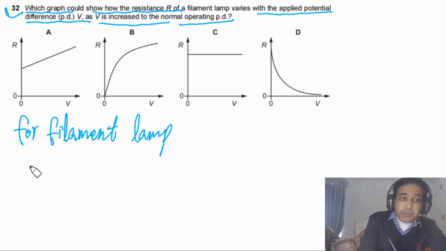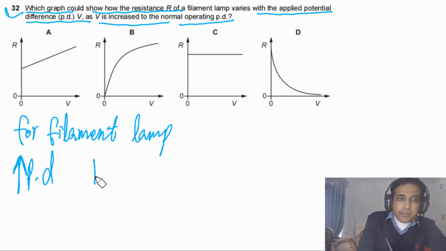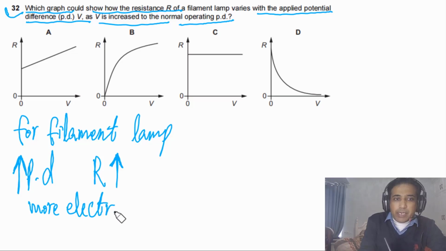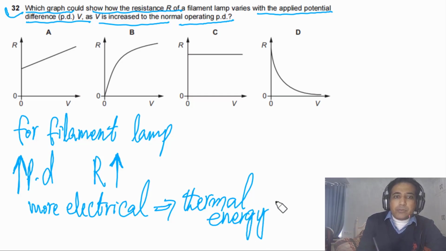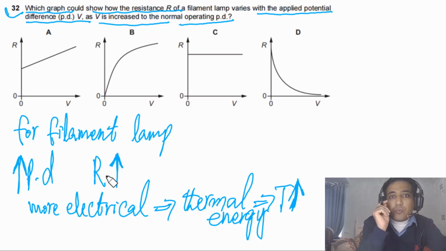For filament lamp, if PD increases, meaning the potential difference across filament lamp increases, resistance of filament lamp will also increase, because when PD increases, it means more electrical energy will be converted into thermal energy. So it means that temperature of filament lamp will increase. As temperature of filament lamp increases, resistance of filament lamp increases with PD.